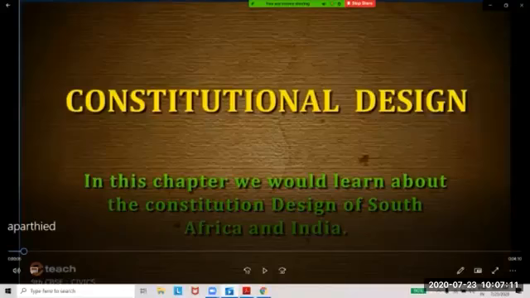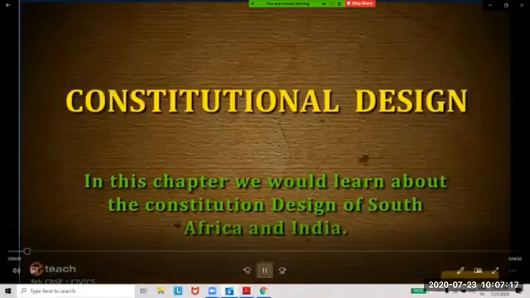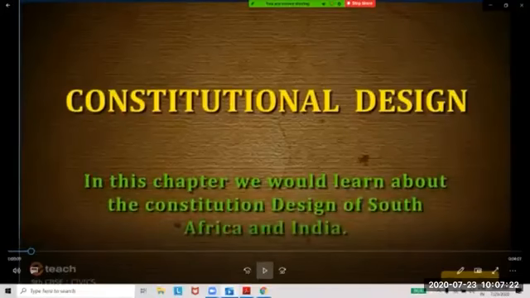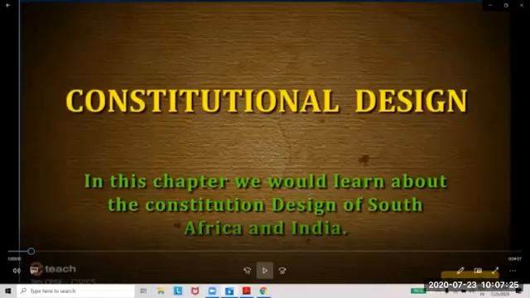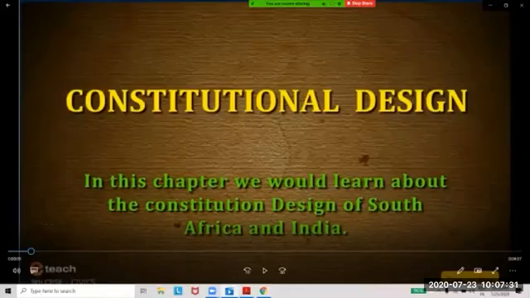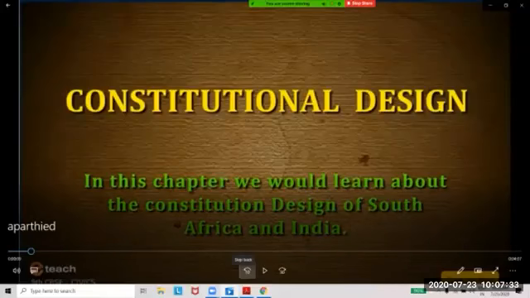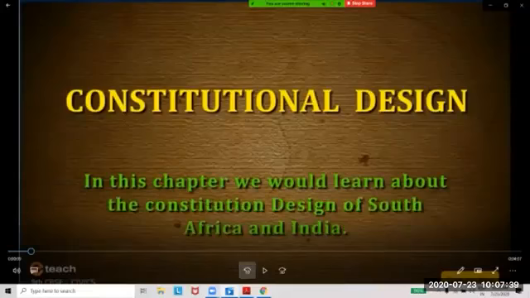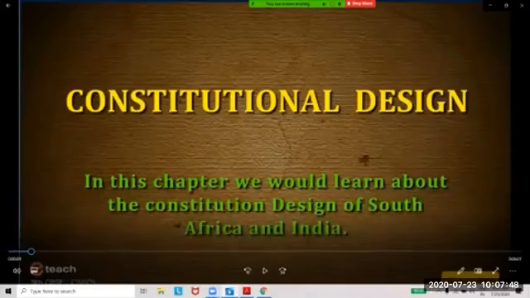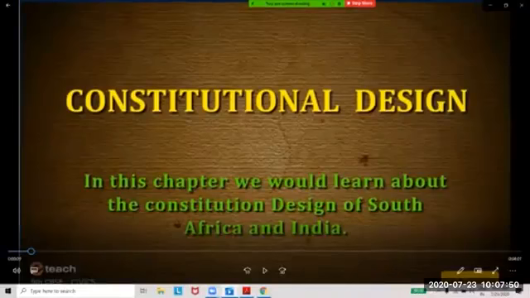So, constitutional design. In this chapter, we will learn about the constitutional design of South Africa and India. Students, in the previous class, we were talking about democracy. In democracy, there are certain basic rules, which together are called the constitution. As the supreme law of the country, the constitution determines the rights of the citizens, the powers of the government, and how the government should function.